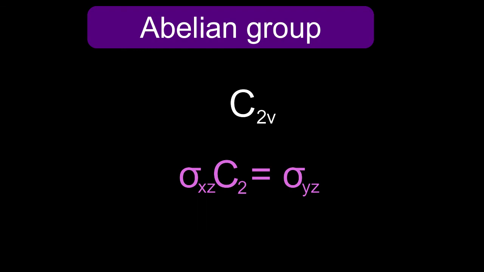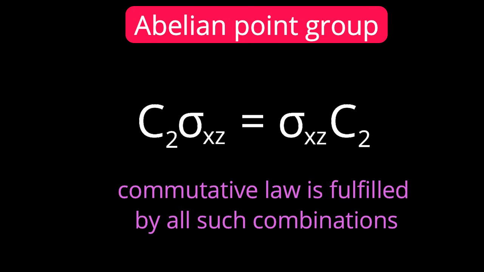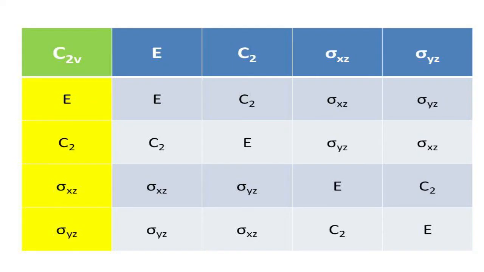Let me compare the previous result and this result. What I am finding is that product and reverse product are both the same. Commutative law is fulfilled. C2 into sigma xz is equal to sigma xz into C2. The answer is sigma yz. Following this multiplication table of the C2V point group, we can prove that for each pair, product and reverse product are equal. The commutative law is fulfilled. The group is an abelian group.